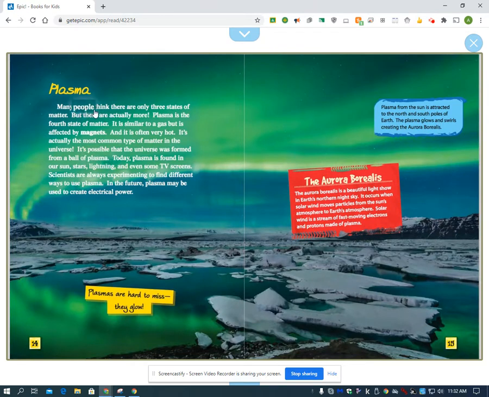Plasma. Many people think there are only 3 states of matter, but there are actually more. Plasma is the fourth state of matter. It is similar to a gas, but is affected by magnets, and it is often very hot. It's actually the most common type of matter in the universe. It's possible that the universe was formed from a ball of plasma.